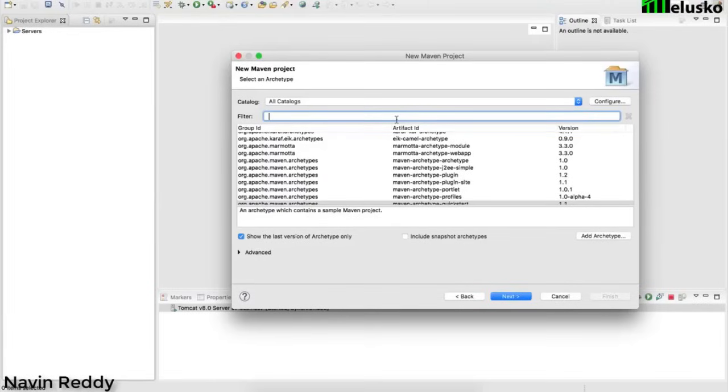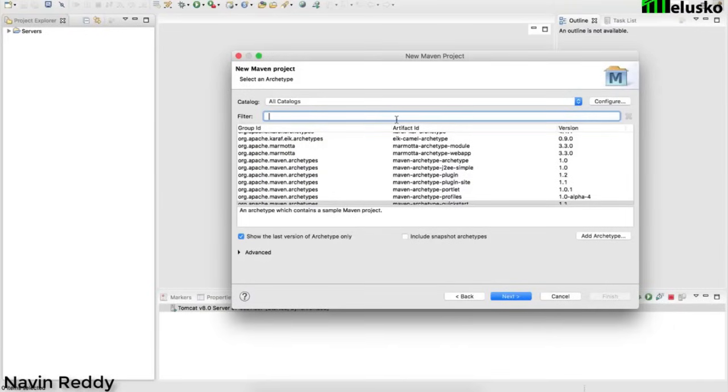Now I know that I want to build a Jersey project. Why Jersey? Because to implement REST, we have different implementations, and the Jersey project is one of them. Again, we'll be doing this in two steps. First we'll focus on Jersey, and then we'll also see how to do REST API using Spring MVC.